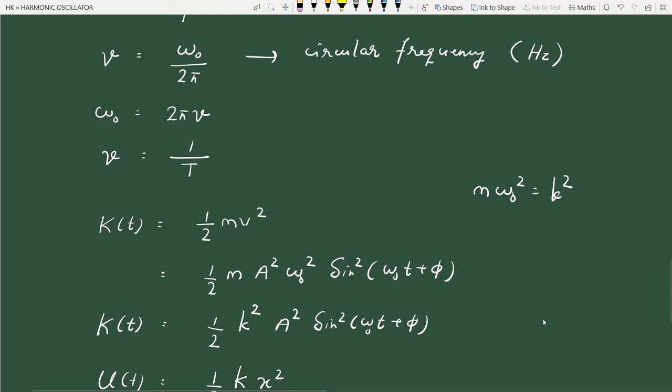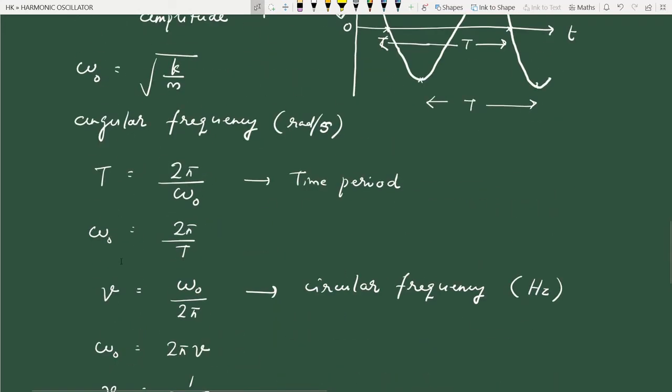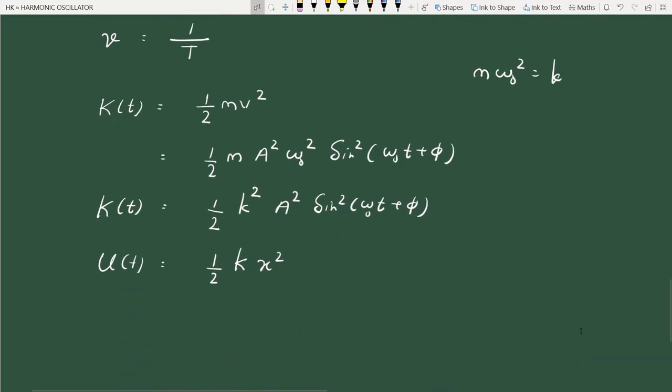M omega 0 square is only k, right? Because see, omega 0 is square root of k by m, so omega 0 square is k by m, m omega 0 square is k, so this square is not required here.